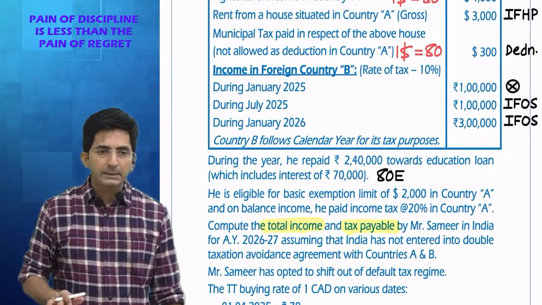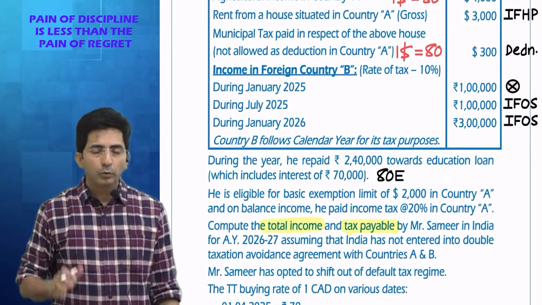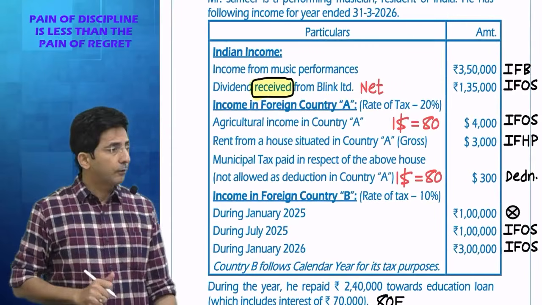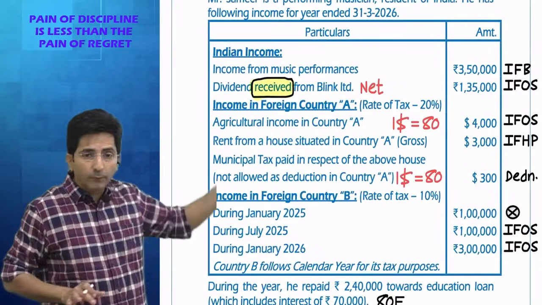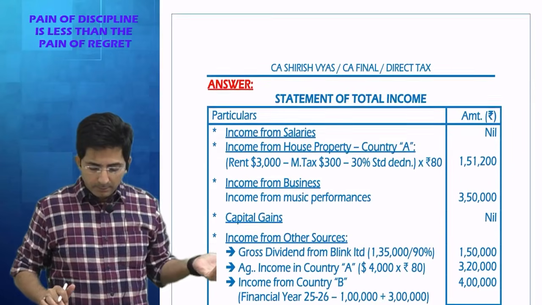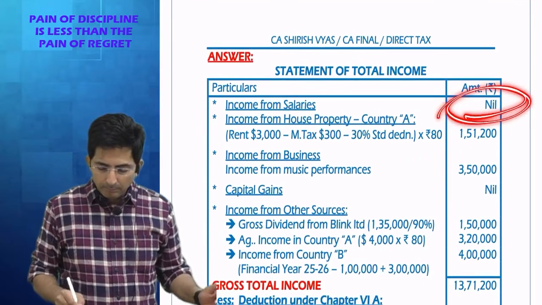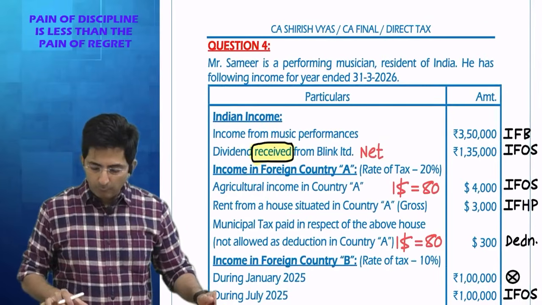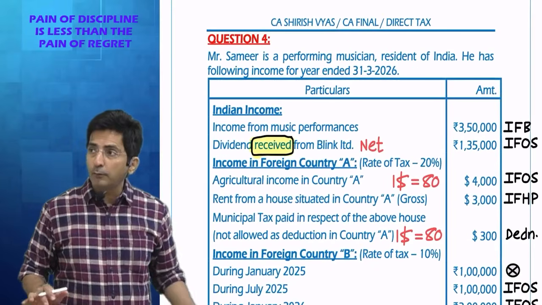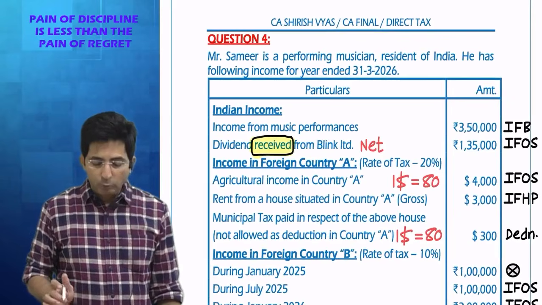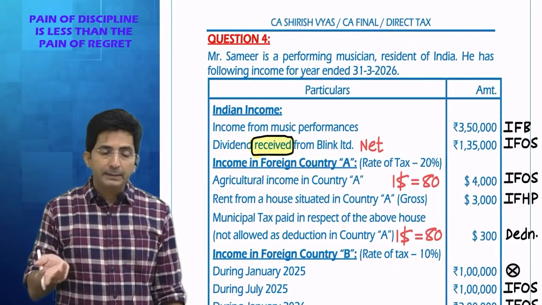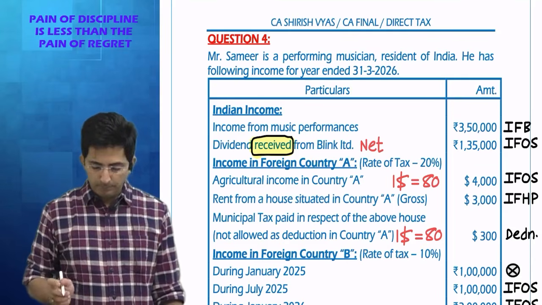Now tell me how your answer will start. You will go headwise. What is the first head? Income from salary. Do we have anything from income from salary? Nil. Then what is the next head? Go headwise. Income from house property. Do we have income from house property? Calculate and give me the amount. First calculate, then convert into rupees.